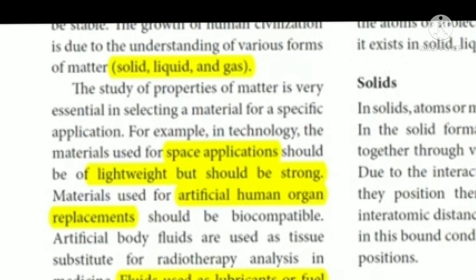That means the materials we use should match the flexibility of our tissues. Only then can we use those materials for replacing human organs. So in each and every technology, the materials are very important. If we know the properties, we can select the material according to its application.